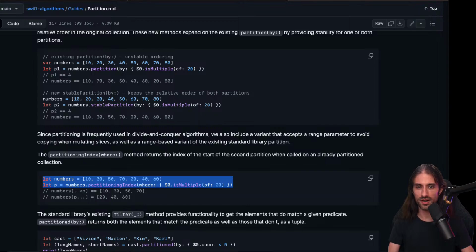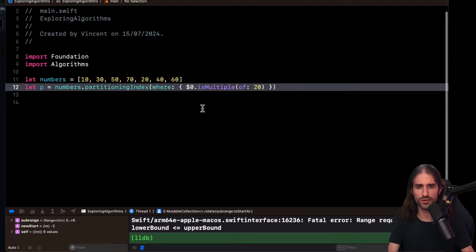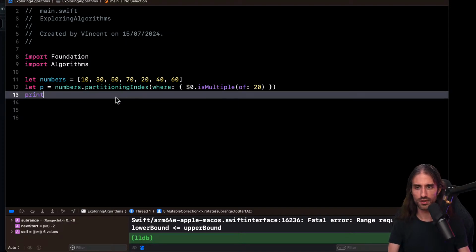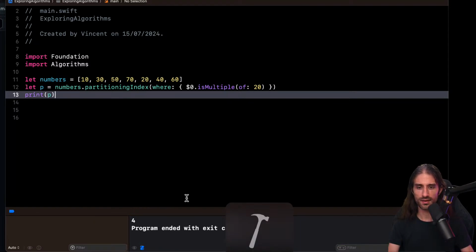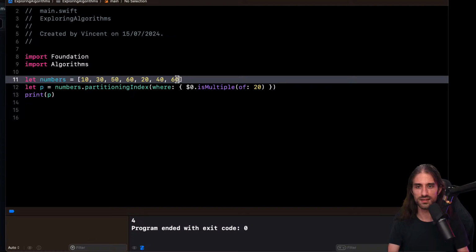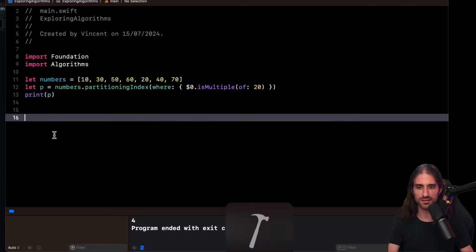You know what? Let me just try this really quick. I'm really glad that I opened Xcode with the package already imported, because it ends up being super useful. So here I'm going to say print P, and let's see what we get. So we have 4, which makes sense because it's here. And now let's switch 60 and 70. So now it's no longer partitioned, because here we have a first chunk which doesn't satisfy, then this chunk satisfies, and then this one no longer satisfies also. And so what do we get?